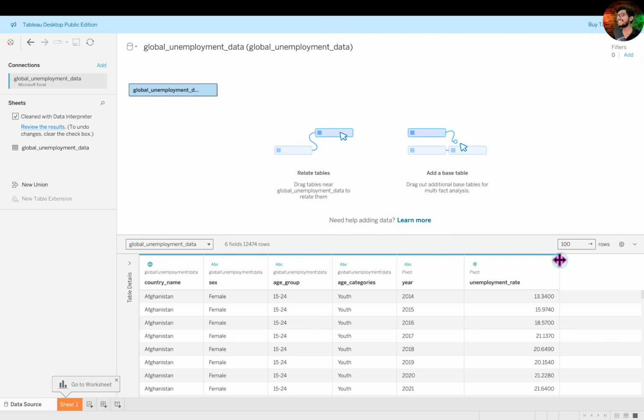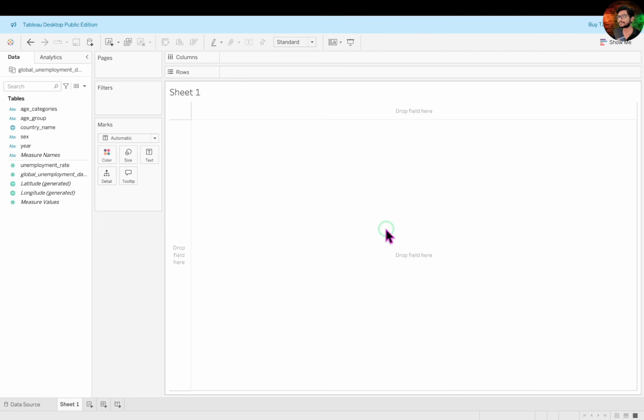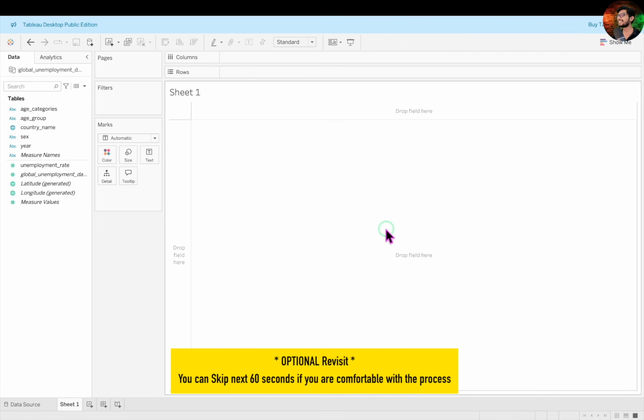Now that we have cleaned the dataset by removing unnecessary descriptive text and reshaped it from wide to long format, let's jump into building the visualization that addresses a core question. Click on the Sheet 1 to enter the visualization canvas. Before we begin, let's quickly revisit the question and the approach for creating the visualization one more time.